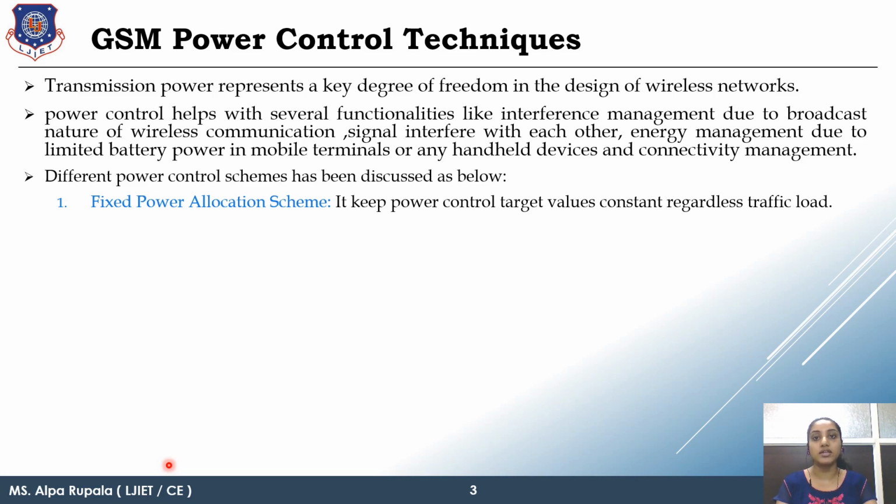So the antenna is given 5 volts continuously regardless of any other consideration. So this is known as the fixed power allocation scheme.